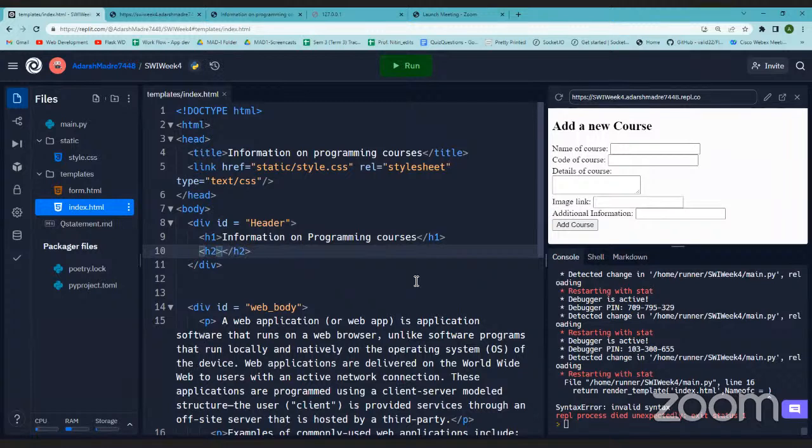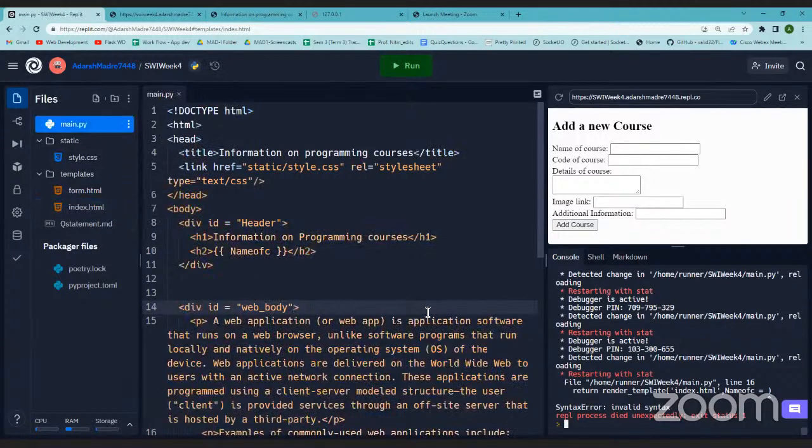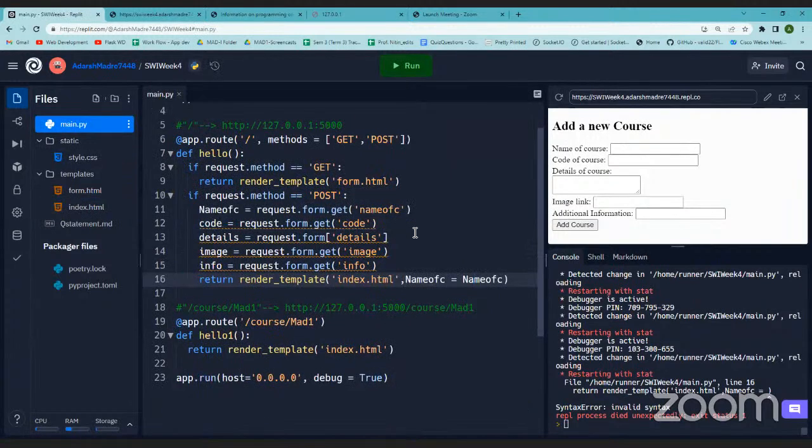How to give a simple variable? Simple rendering of Jinja is by using two curly brackets. I can write like this, name of C. What will this do? This name of C will go from here.